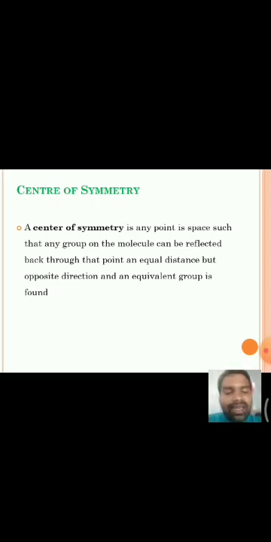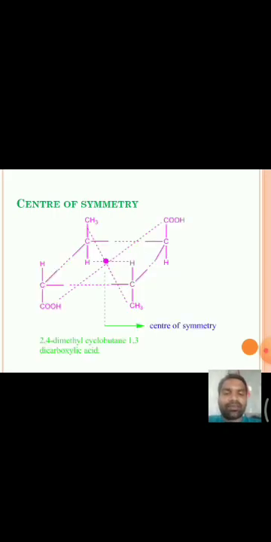If we draw a line from any atom or group to the center, and then extend the line from the center, and at the same distance from the center we find the same or a similar group, then the molecule is said to have center of symmetry.